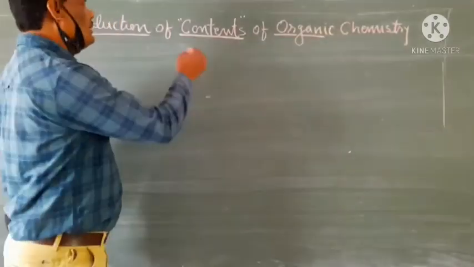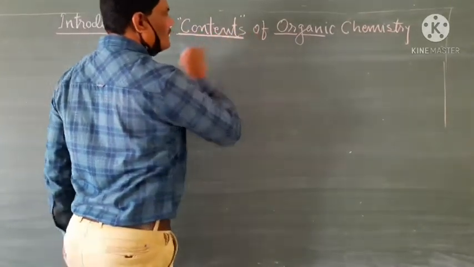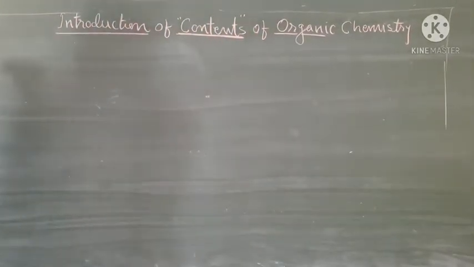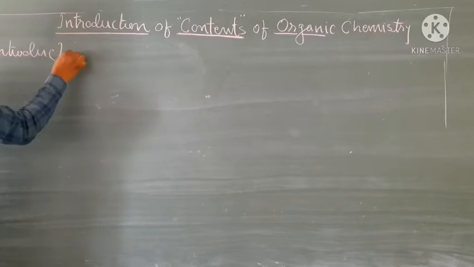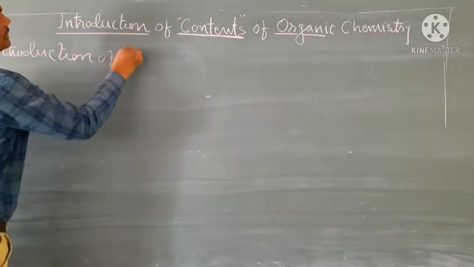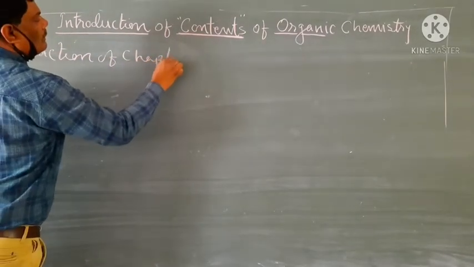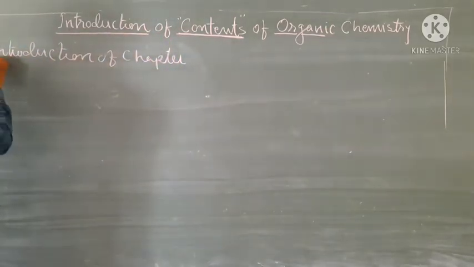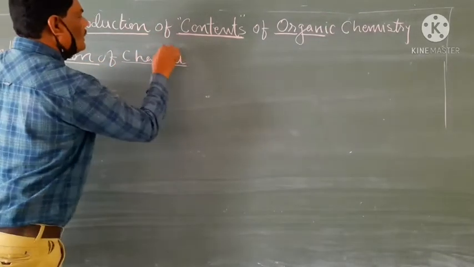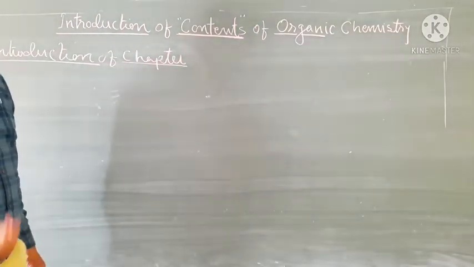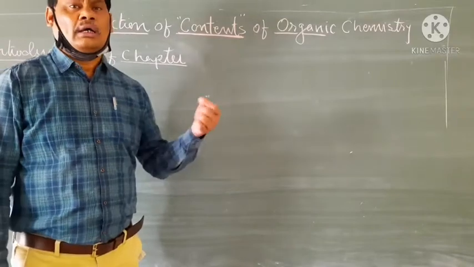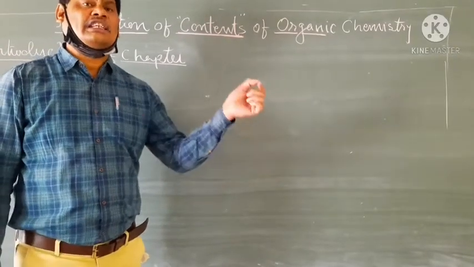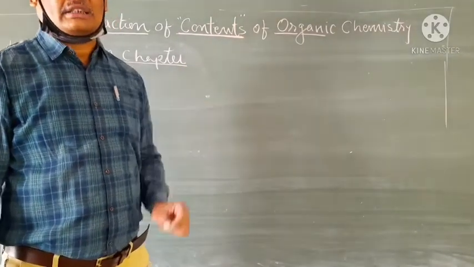So, which are these contents? The very first content is the introduction of chapter, which is given to you. Like if it is haloalkanes and haloarenes, what are haloalkanes and what are haloarenes? Where are these compounds utilized?